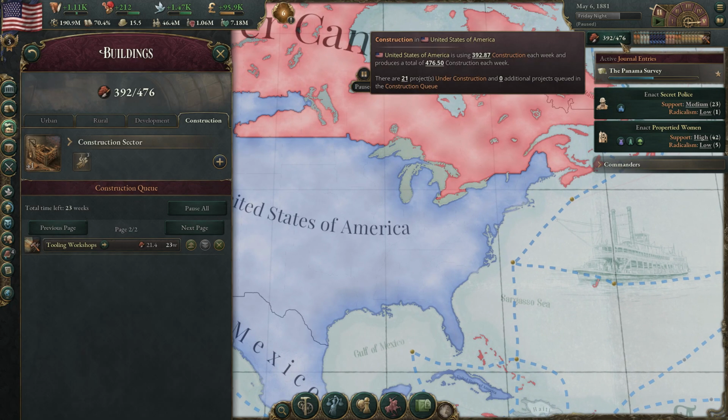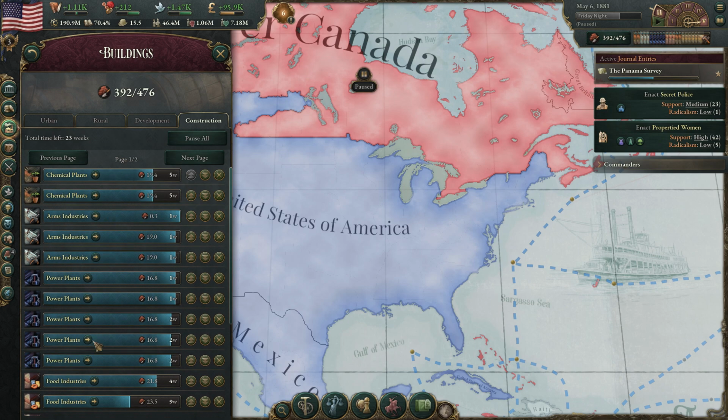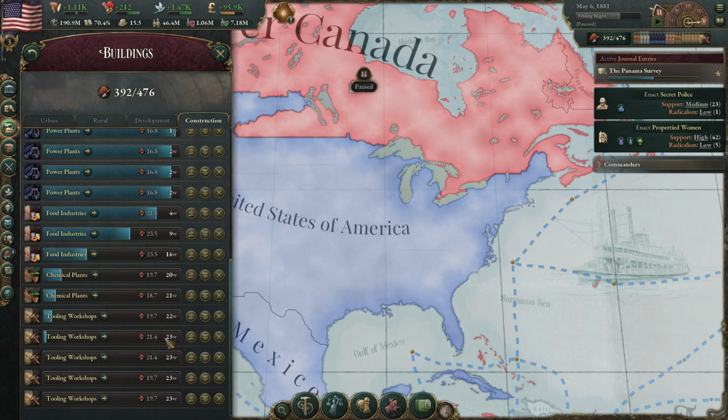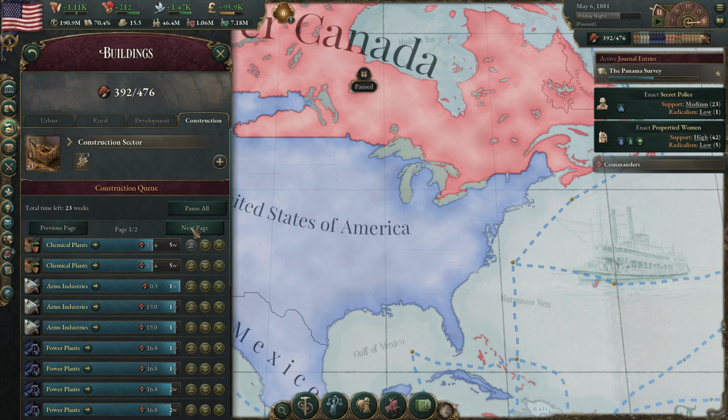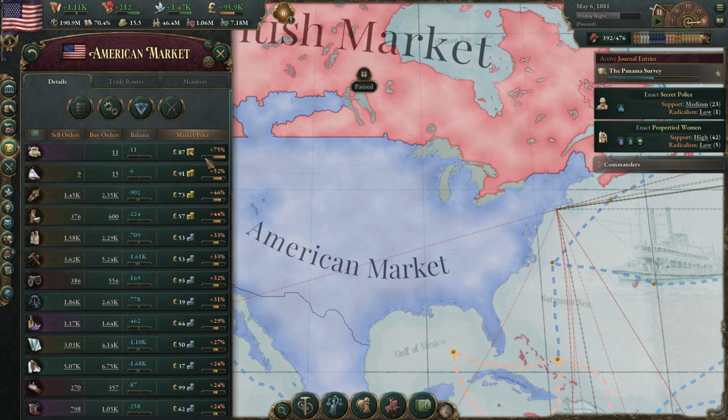So we actually have finished building up quite a few things. We're about to finish up a bunch of other things as well, so we need to get more things constructing. So you'll see I started with some more tooling workshops here, added those, also added more chemical plants for the explosives, which are getting kind of expensive.